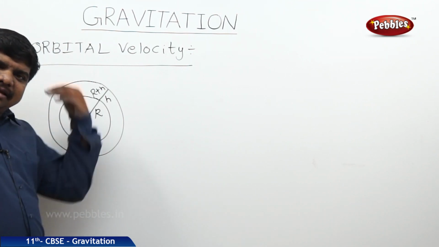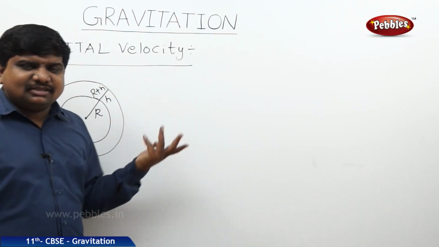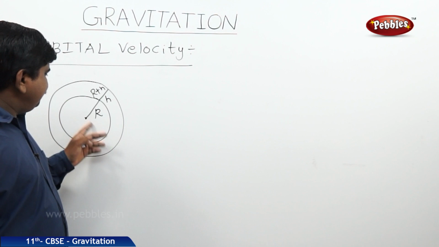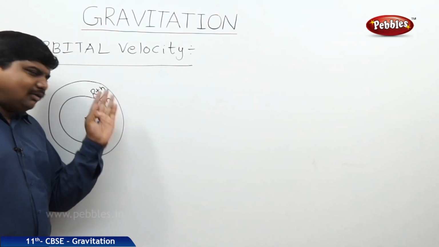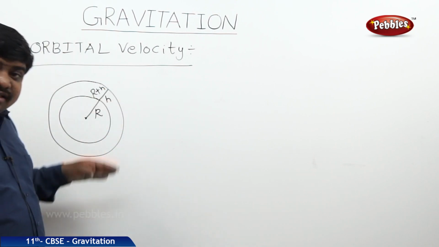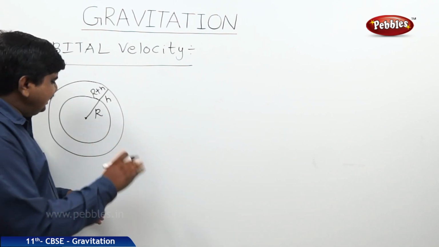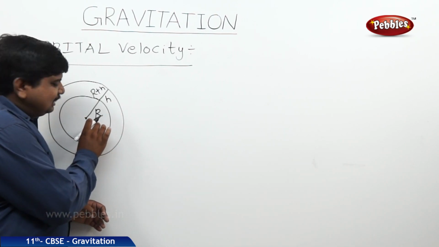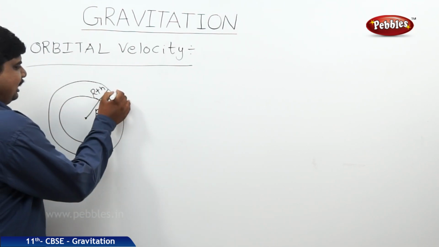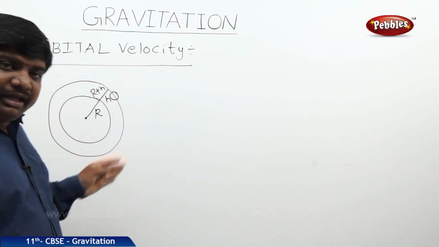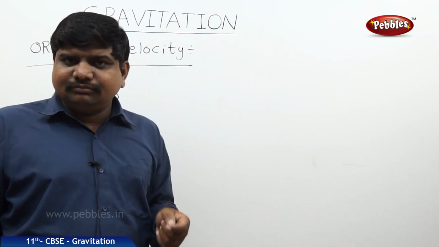Suppose Earth also has many satellites. Natural is the moon, and the artificial ones are many. So, the radius of the earth is r, and one satellite is revolving around the earth at a height h. That means the total distance of that particular satellite from the center of the earth is r plus h. Whenever an object is revolving around another object in a circular path, it is obeying the centripetal force.